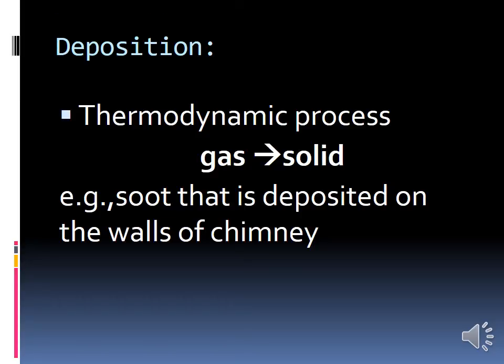And then the last we have learnt about deposition. What is called deposition? Deposition is the thermodynamic process of the conversion of gas into solid. Okay, these are the things we have learnt in this class.